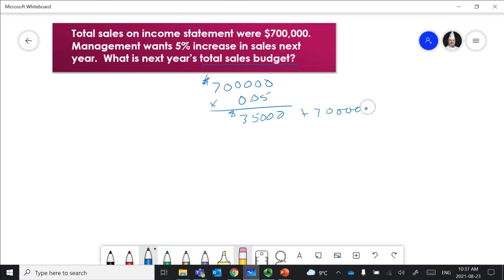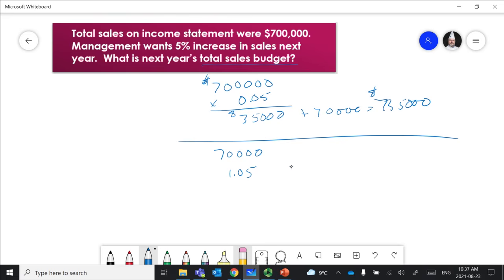Oops, do I have too many zeros? I do have too many zeros. Equals $735,000. We could do this and skip that step by doing the 1.05 to get right to $735,000. Like I've said in previous videos, whichever one makes more sense to you, use that. I prefer to use this one just because I like to know what this number is exactly, right? I know what my budgeted increase is going to be.